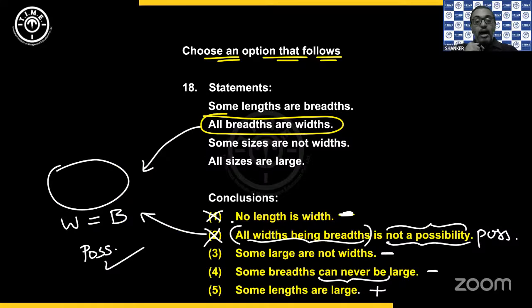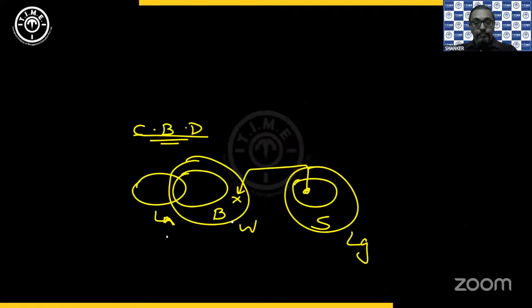Some large are not widths. Okay. Some large are not width. Yes, I do have it. But then again, because the negative satisfies, you take its complementary, which is all large are width. Now, if I take all the large inside the W circle, which other circle will go inside? S also will completely go inside.